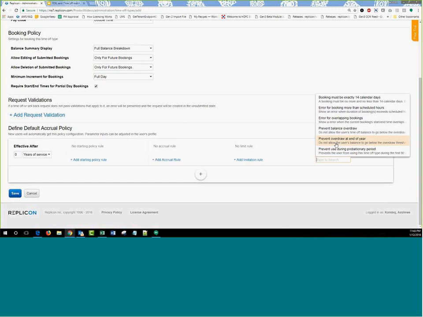The other validation rule that we've added in the system is the prevention of the use of the time off type during the probationary period.